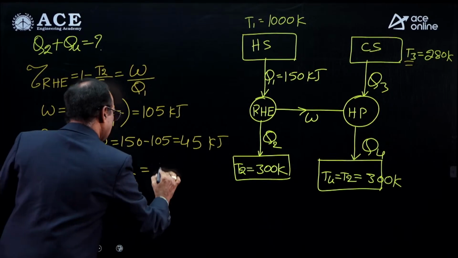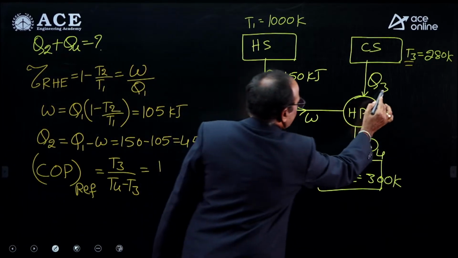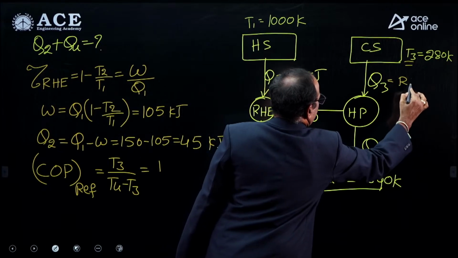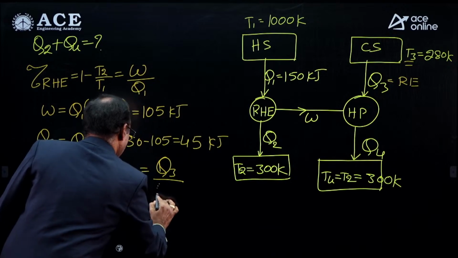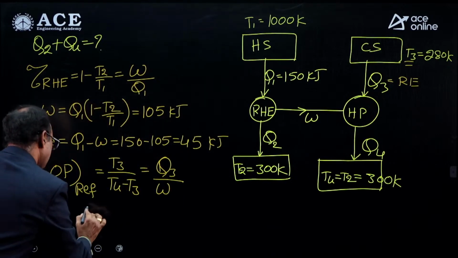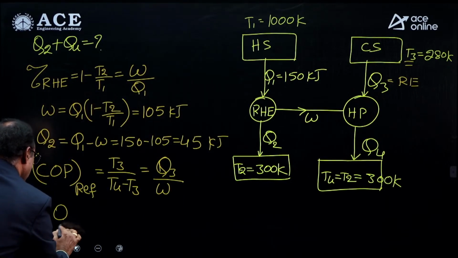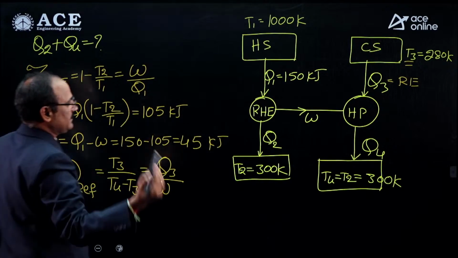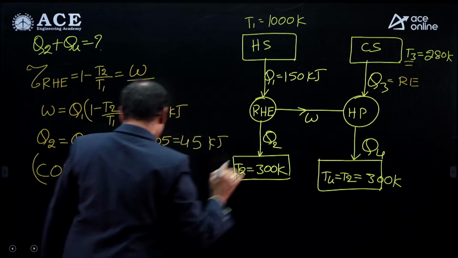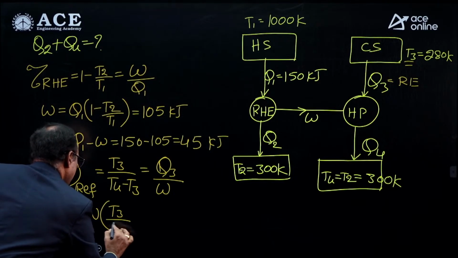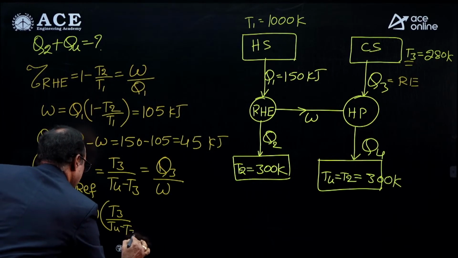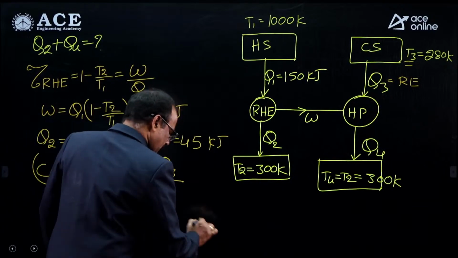It must be equal to the refrigeration effect Q3 divided by work input. From this I can find Q3, the heat received by the heat pump as a refrigerator, equal to W into T3 by T4 minus T3.